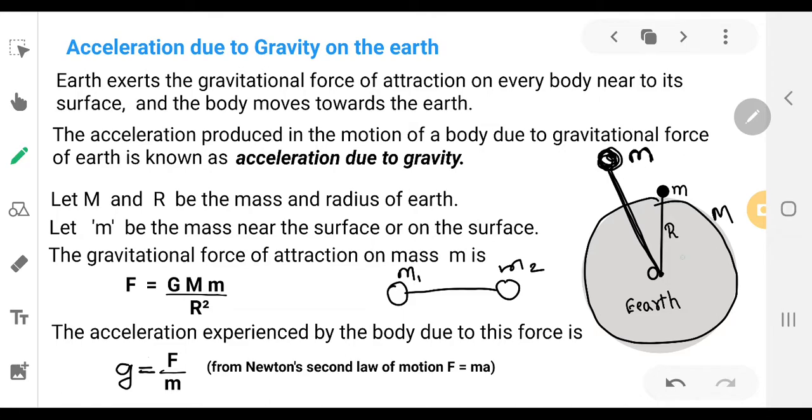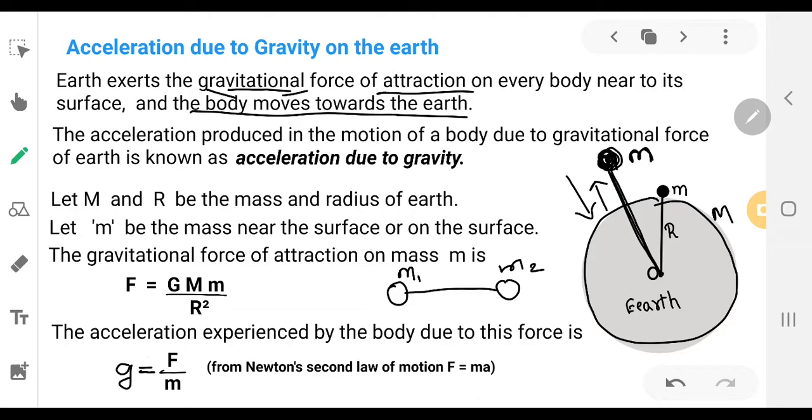As the earth is massive, it cannot move towards that object. The object will move towards the earth due to the gravitational force of attraction. So it starts moving towards the earth. When any object is moving with some force, it will get accelerated.